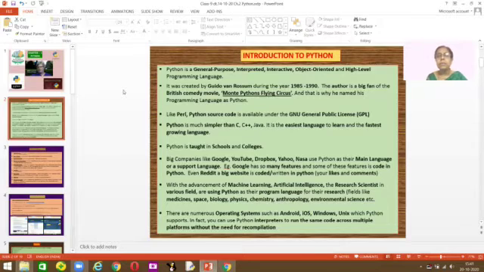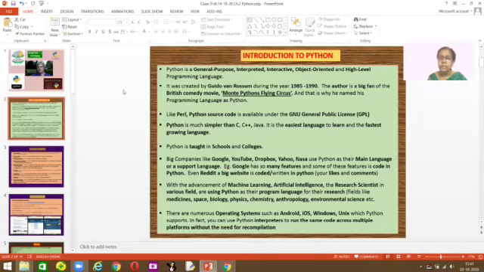Let's take the example of Google. Many of Google's features are coded with the Python programming language. And Reddit is one of the biggest websites. Their website is written in Python. What do you do with Reddit? Reddit allows you to give likes. It allows you to write your comments. This is the work of this big website.